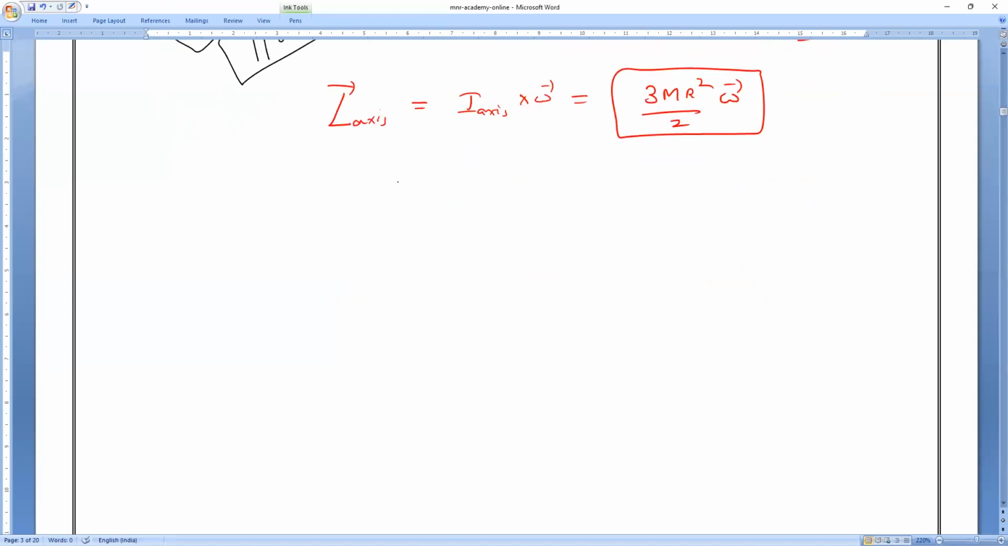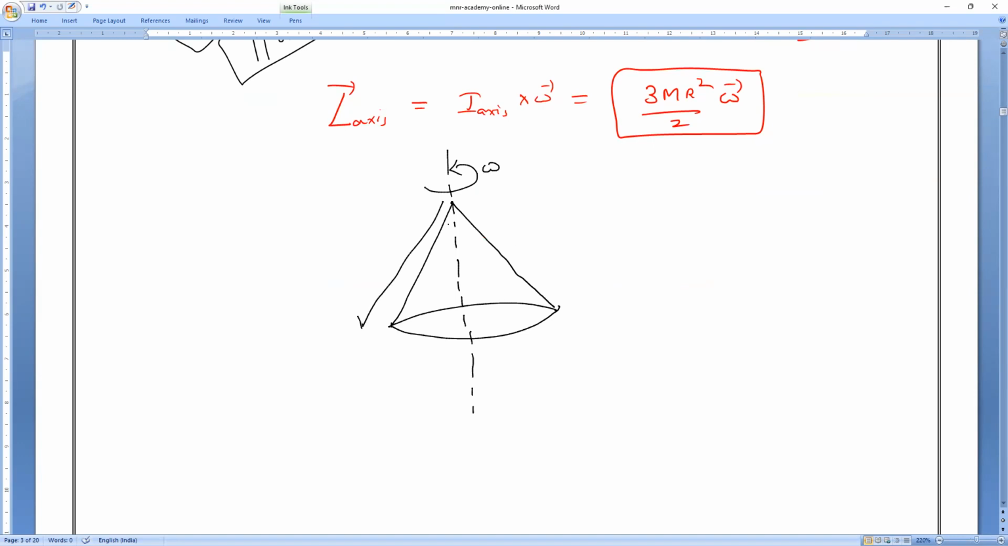Now, let us take a solid cone. We all know that a solid cone will be like this. So can you tell me what is the moment of inertia? Everybody, fast. The angular momentum about the point, this is the center of mass, the axis of rotation, which is rotating with angular velocity omega and having a length L.